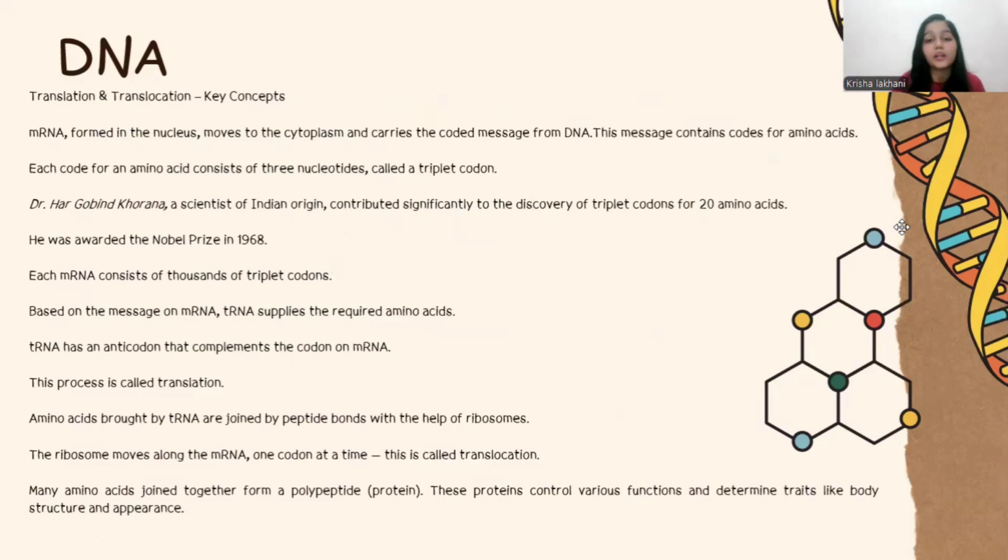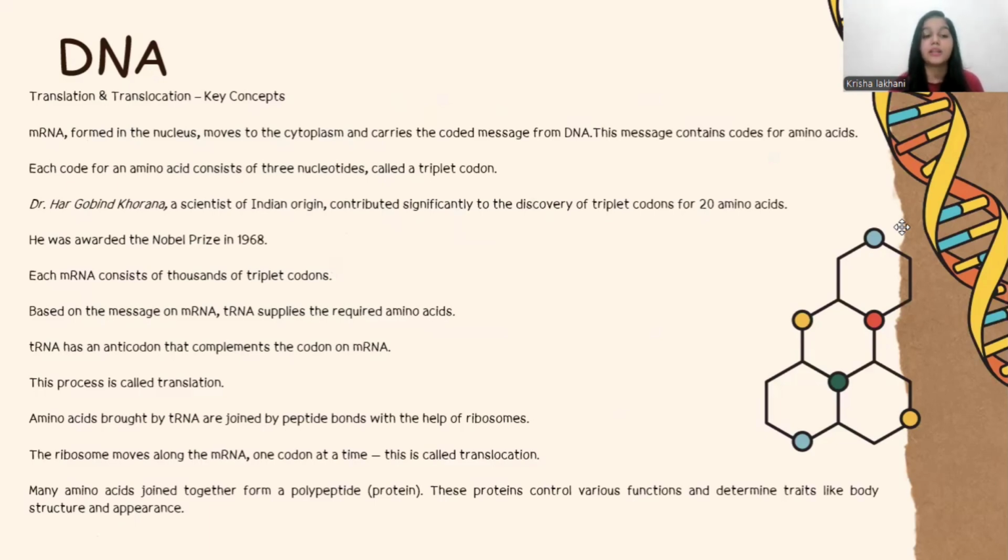There is a complete table for it. I will share it with you after this page. He was awarded the Nobel Prize in 1968. You don't have to remember the year, but you have to remember Har Gobind Khorana is the scientist of Indian origin who contributed significantly to the discovery of the triplet codons for 20 amino acids. Very renowned, and a great salute to him.